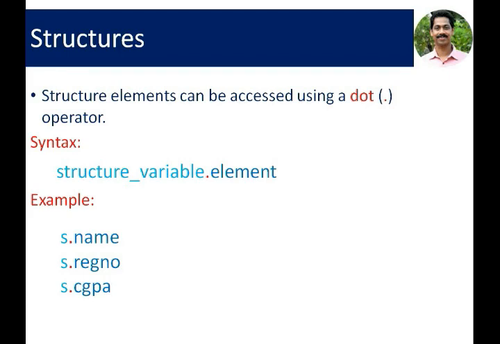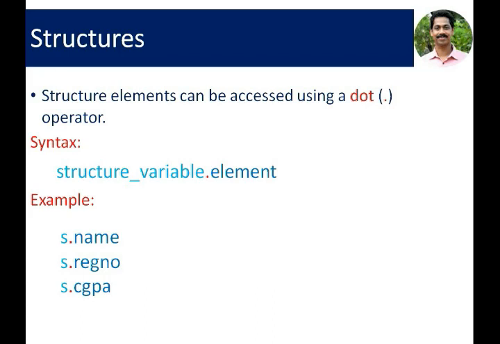In the previous example, we have defined two variables s1 and s2. Inside s1 we have name, register number and CGPA. Inside s2 we have name, register number and CGPA. To access the name of s1, we must use s1 dot name. Similarly, s1 dot register number, s1 dot CGPA.